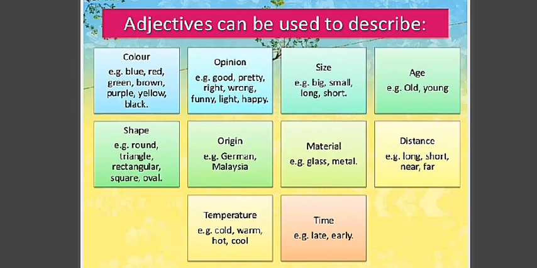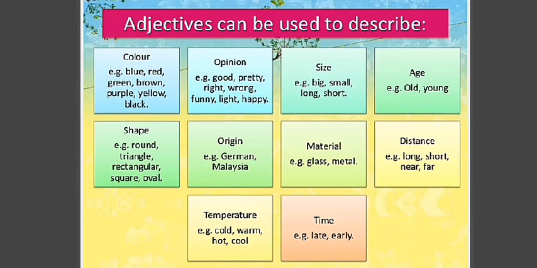Material: what type of material? Next, distance: long distance, short distance, near, far. Temperature: cold, warm, hot, cool. And time: late, early.